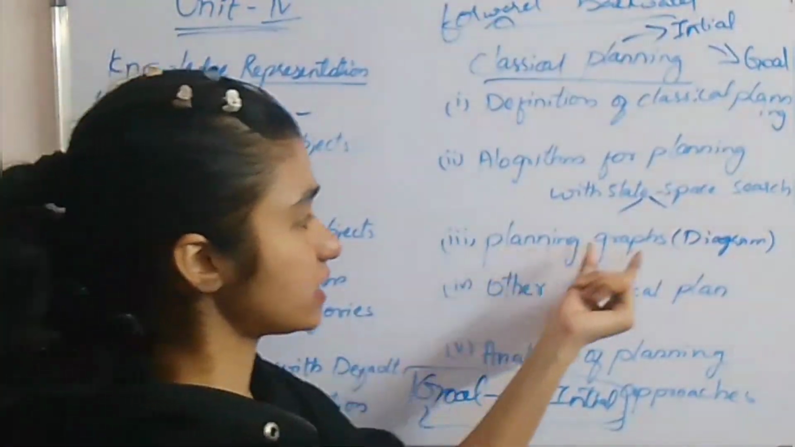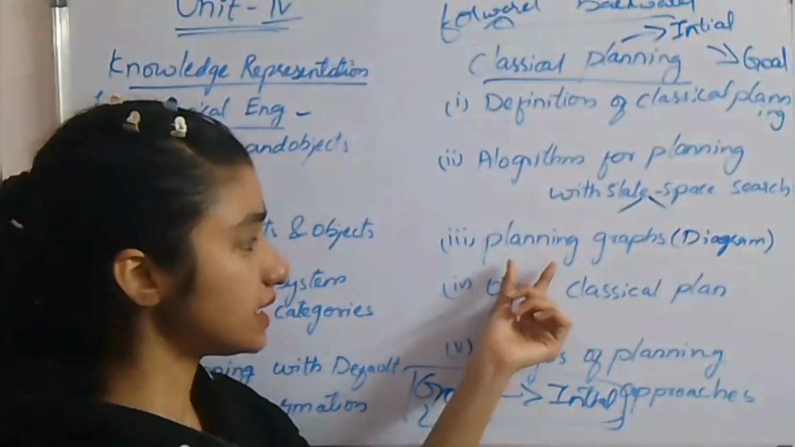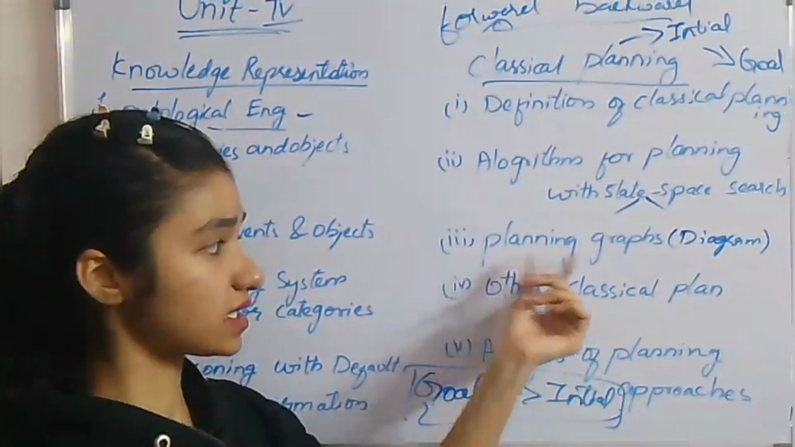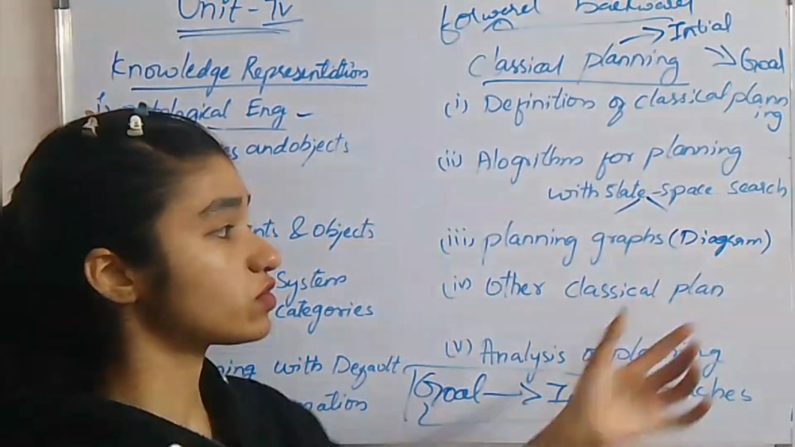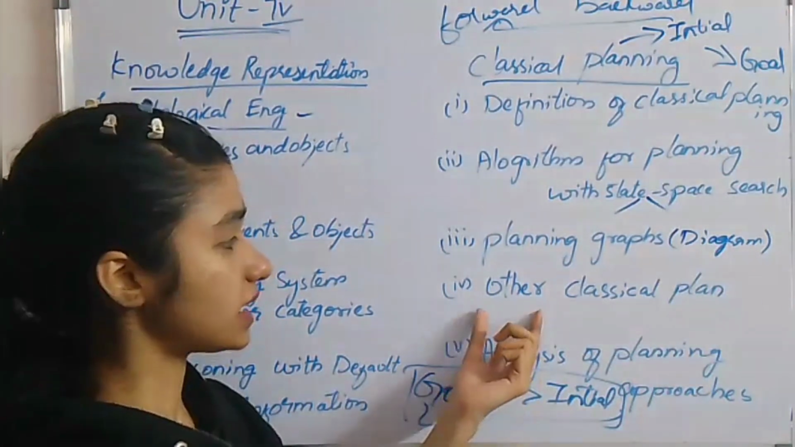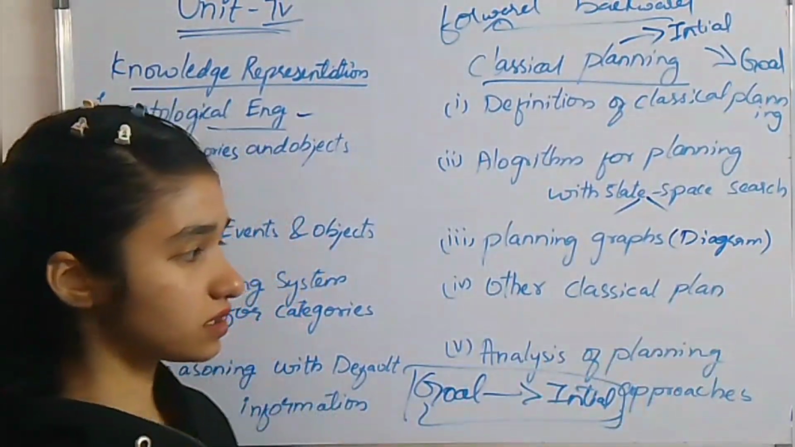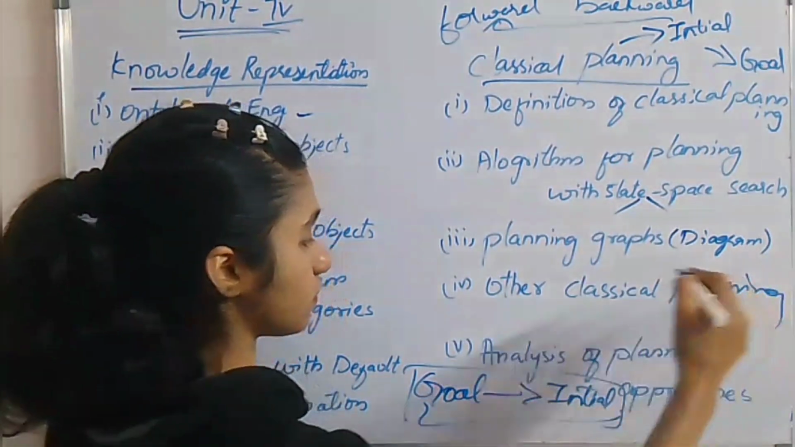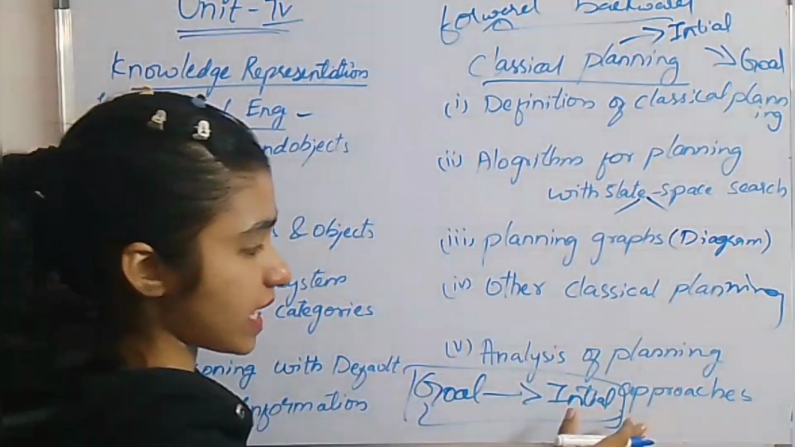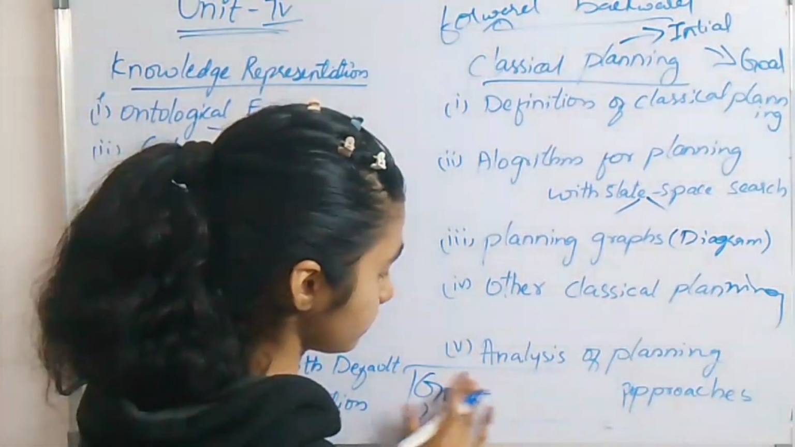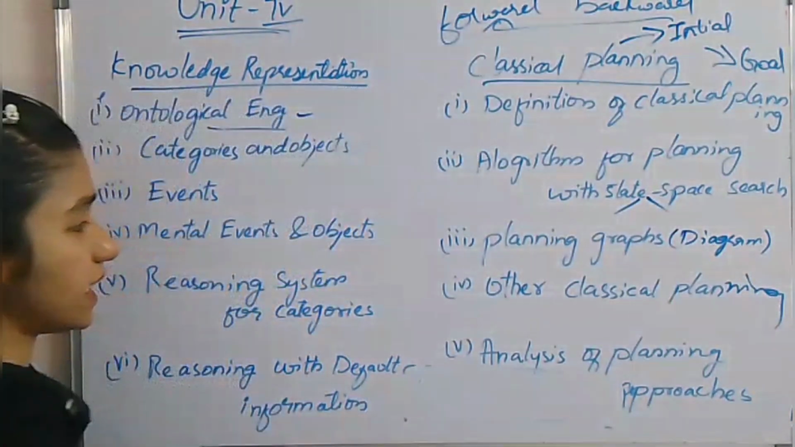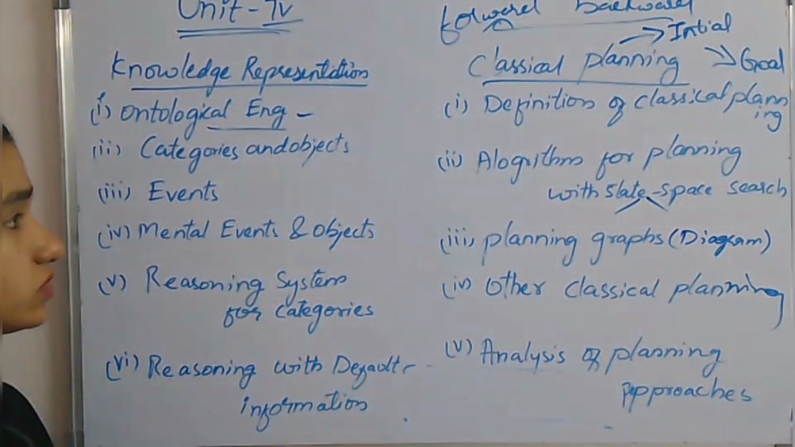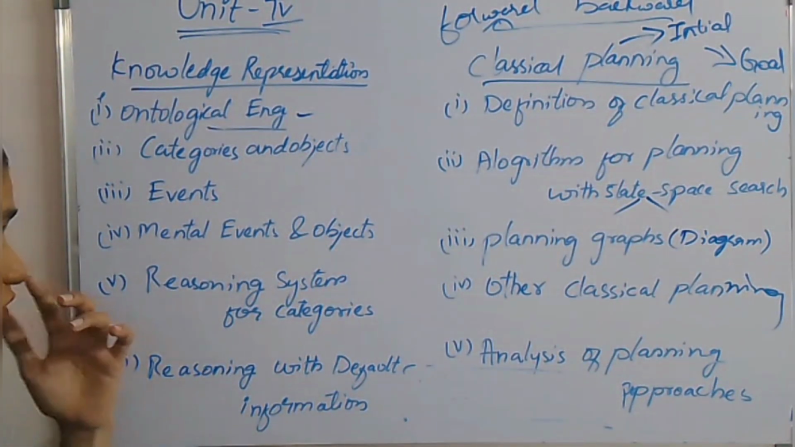Next, planning graphs. Whenever you get a question on planning graphs, definitely you have to draw the diagrams. Other classical plans, which means other different types of classical planning, you can write here. Analysis of planning approaches. Again, this unit is not that lengthy, so we can go with this one.